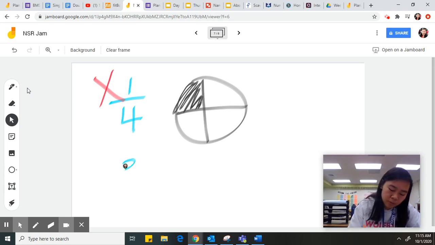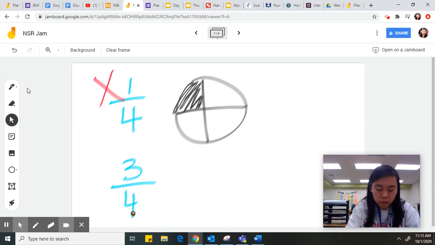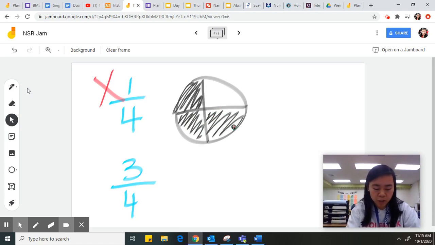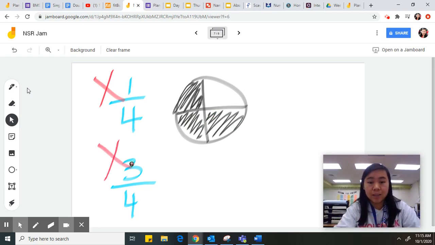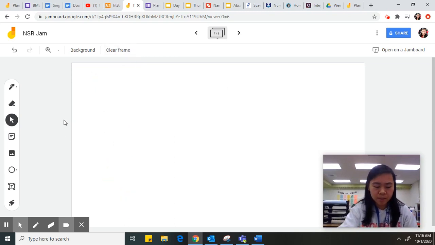What if I had, I don't know, 3/4. That's still part of a whole, right? If I'm looking at my same pizza slice right here, I have 1, 2, 3. I don't quite have a whole yet. So this fraction, 3/4, is still not an integer. Now, fractions sometimes can be, though, so we have to be careful. Just like a decimal, just because it's a fraction doesn't mean that it is or isn't an integer. You really want to look at what does it mean. Does that decimal place have value, or is there something about this fraction that makes it whole?